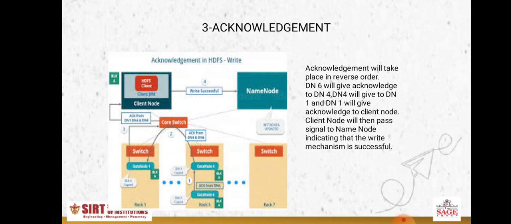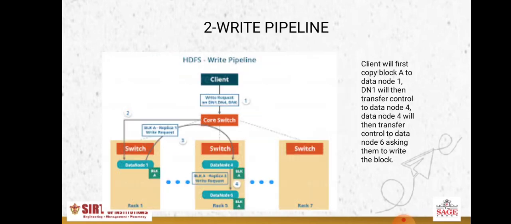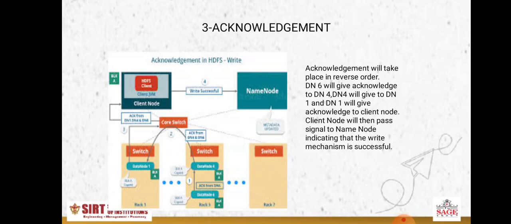In case of HDFS, acknowledgement takes place in reverse order. As we have seen, first the data was stored in data node 1, then in data node 4, and then in data node 6, right? So this was the sequence which was followed: first data node 1, then data node 4, and then data node 6. The reverse order occurs in case of acknowledgement.